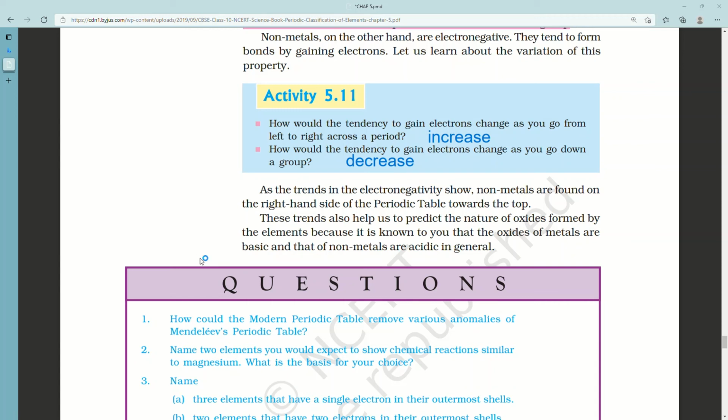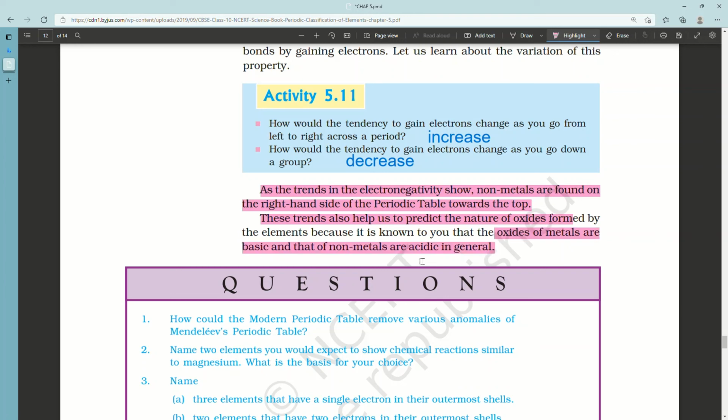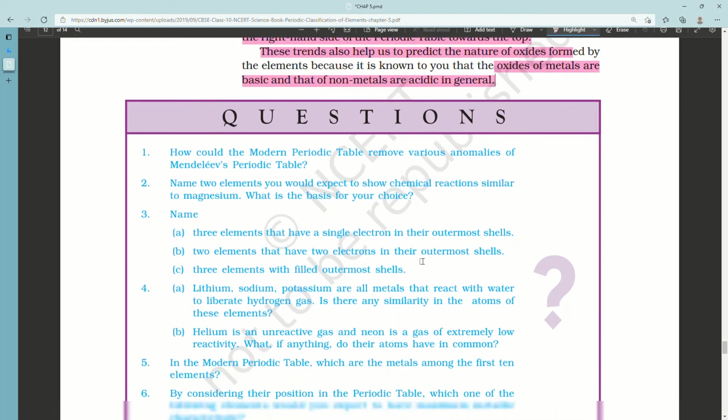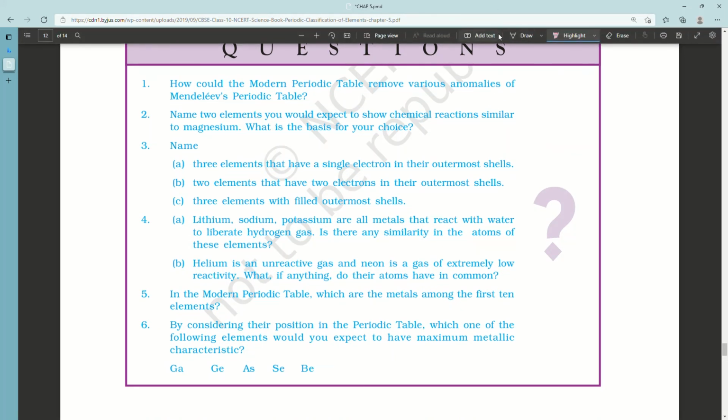Second, how would the tendency to gain electrons change as you go down a group? Since metallic character increases down a group, the tendency to gain electrons will decrease as you go down a group, because metals give electrons and non-metals take electrons, and metallic character increases as you go down the group.